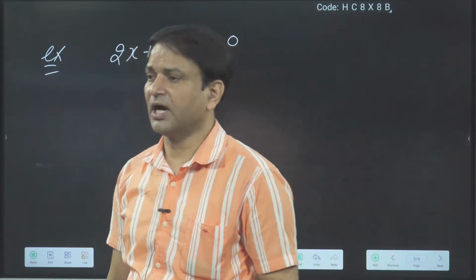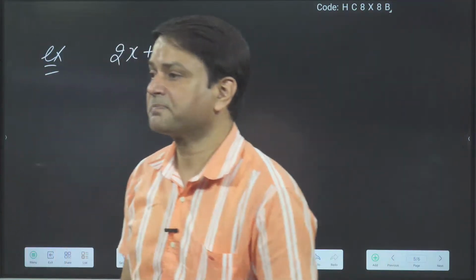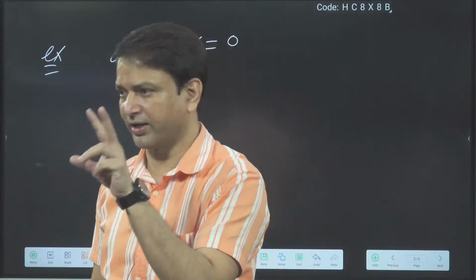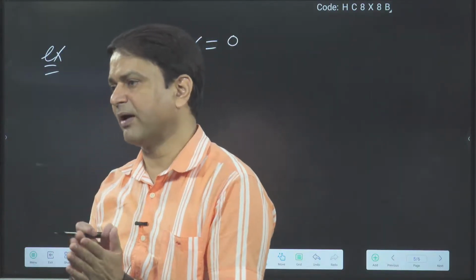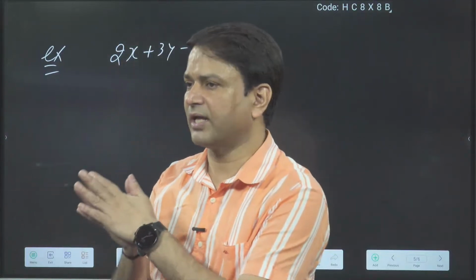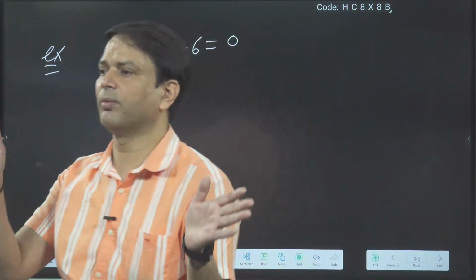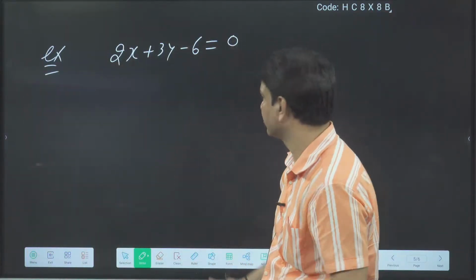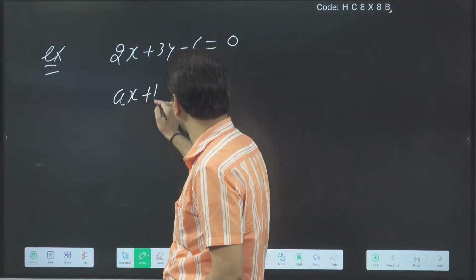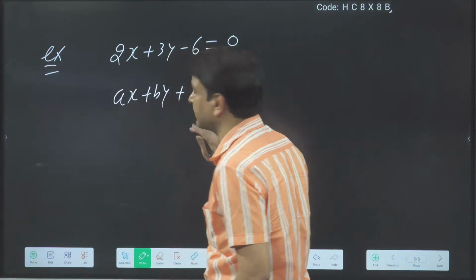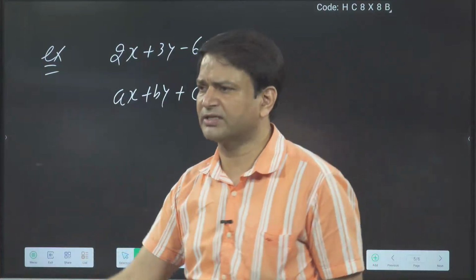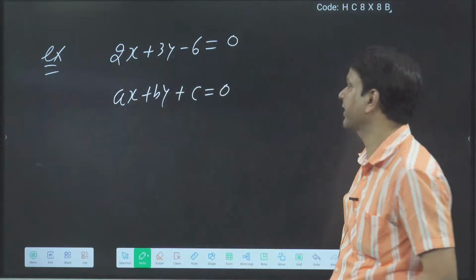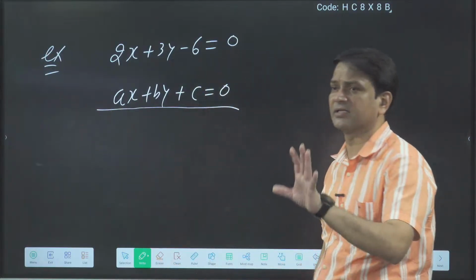Otherwise, how can we directly decide? Remember that if in the equation both variables x and y are there, and their powers are 1 and 1, x power is 1 and y power is 1, then we can say it will be the equation of a straight line. In this form, ax plus by plus c is equal to 0, they have given it. We can say the x power they have given is 1, and the y power is 1. So in this form also we can say it is another form of a straight line.